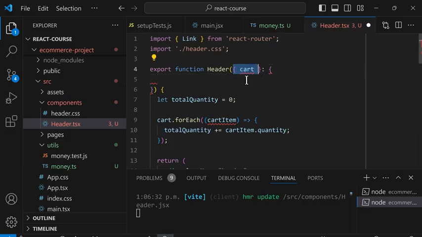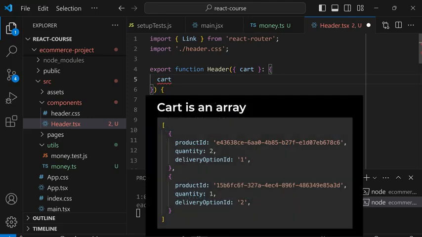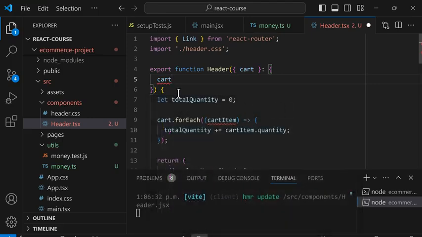So in this object, we have a cart property. So in the type, we're also going to add a cart property. And remember that the cart is an array like this. So we're also going to tell TypeScript that this cart is an array using colon and square bracket semicolon. So again, this code tells TypeScript that this value is an object with a property called cart, and the cart is an array.